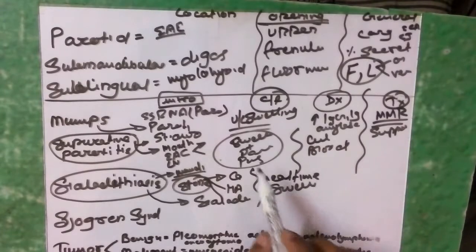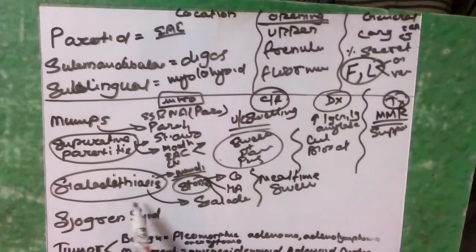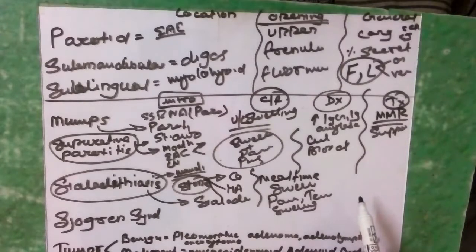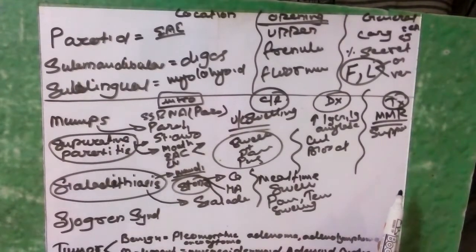Think about the stone formation in the duct. If there is a stone, there will obviously be pain. There is tenderness, and there is swelling which is very tender. There is erythema, post discharge, and these are the presentations. And there could be lymphadenitis also. For diagnosis, you need to do X-ray, CT scan, ultrasound. Sialography is a contrast procedure.